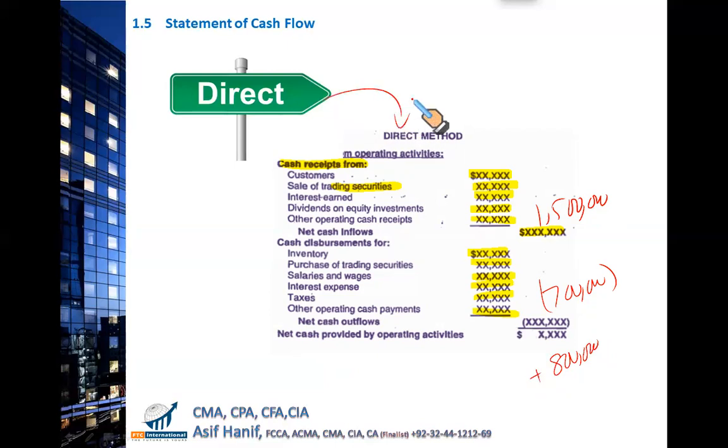There is also another method. When you have made an investment in some other company's shares, as an investor, you will receive dividend as a return on your investment. You do not receive dividend on your own company's shares. You have invested in some other company's shares, and that share capital or that investment in shares results in some dividend payments.